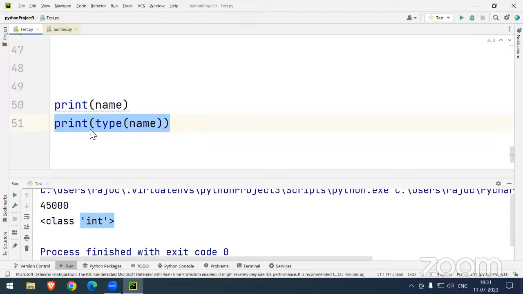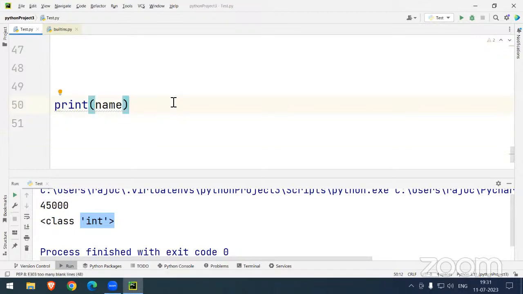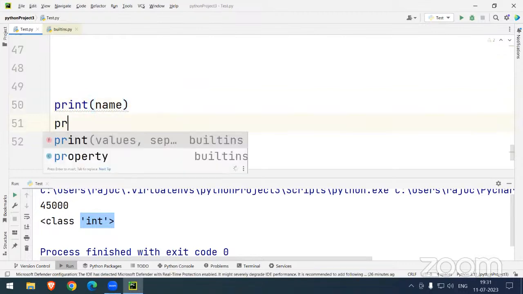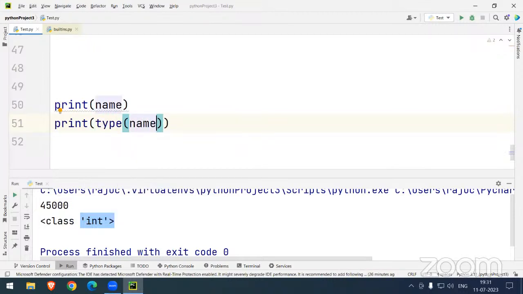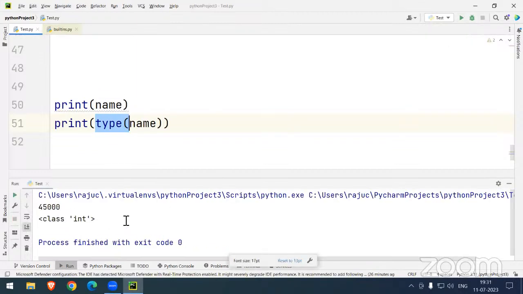That's very fine. But how will seniors know it? If you are working in a company with 4 or 5 years of experience and you print the type of name, the junior fellows, maybe some other seniors also, will laugh at you. This is one way to get the information: type of name, and you will get integer.